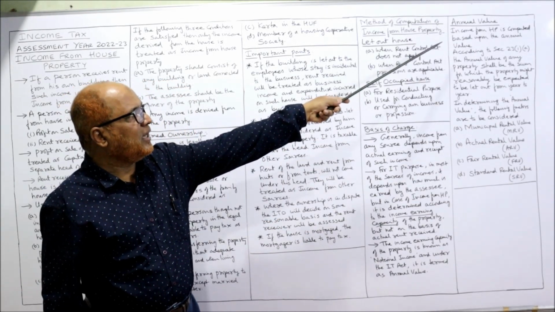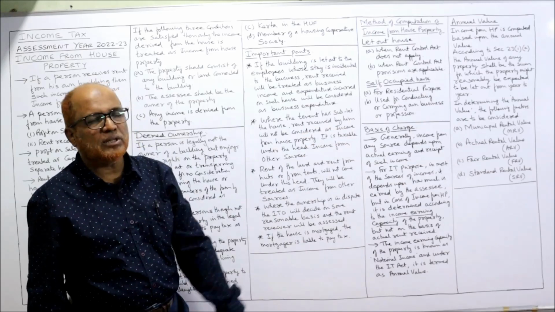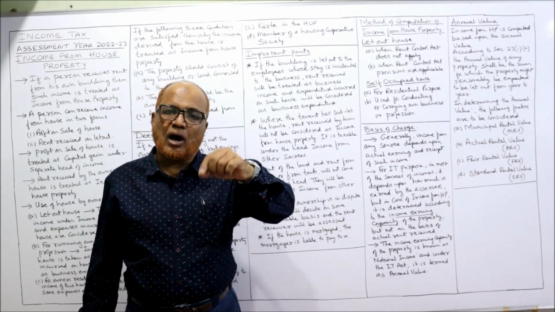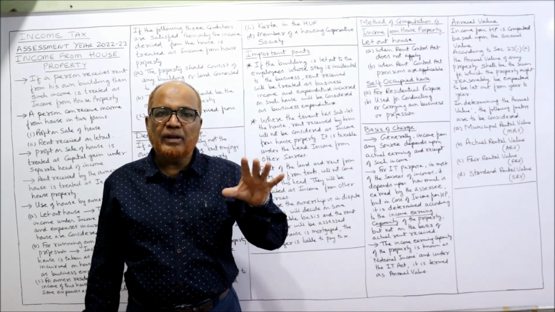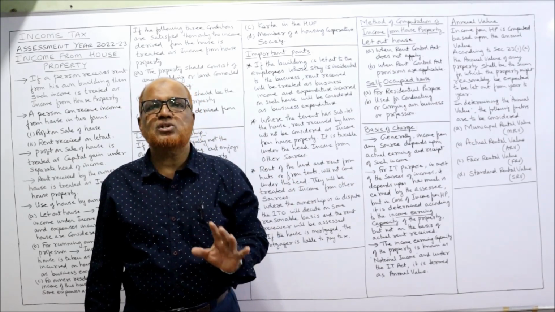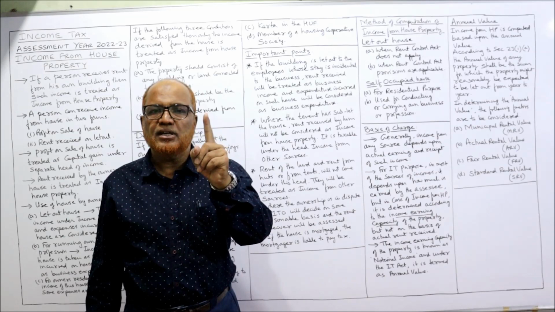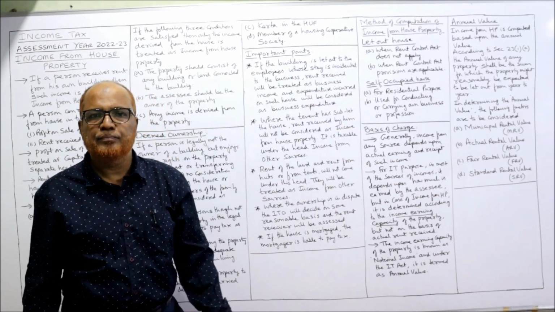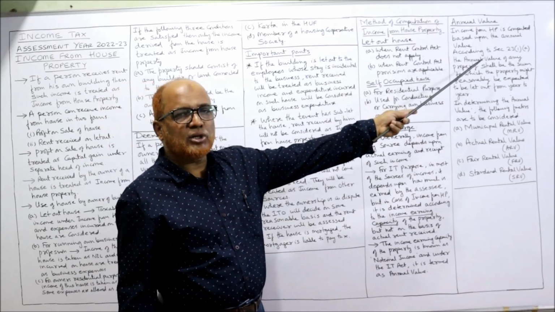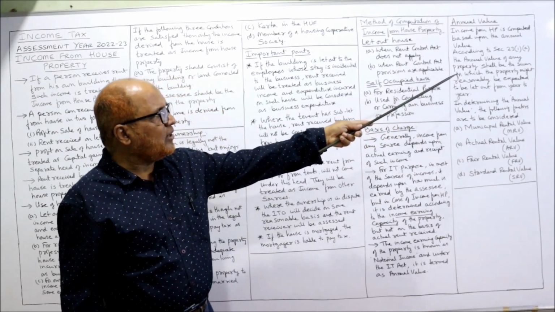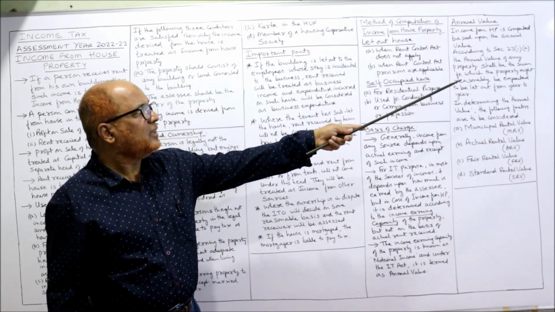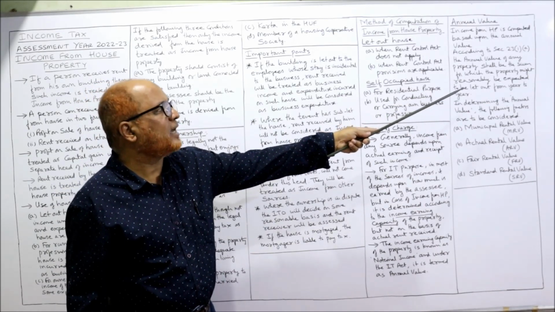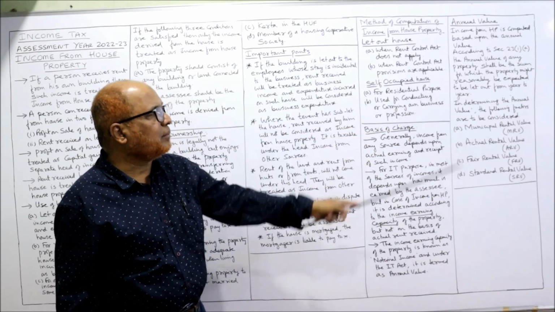Income from house property is computed based on the annual value. Remember, the income tax on house property will be charged on the basis of annual value. The first point in computing the income from house property is the annual value. According to section 23(1)(a), the annual value of any property shall be the sum for which the property might reasonably be expected to be let out from year to year.